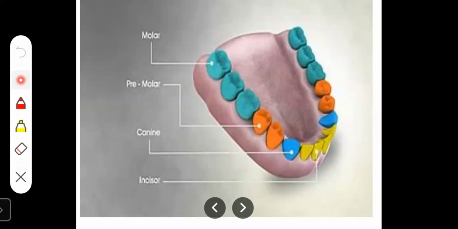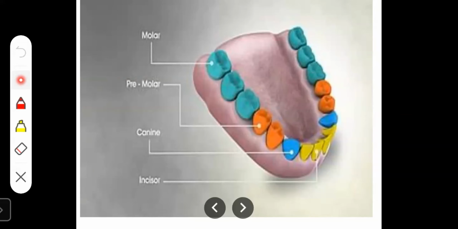They can vary in size and shape. Some of you may have a small size, and some of you may have a big size. But of all the teeth, these molar teeth are the largest teeth in the mouth.